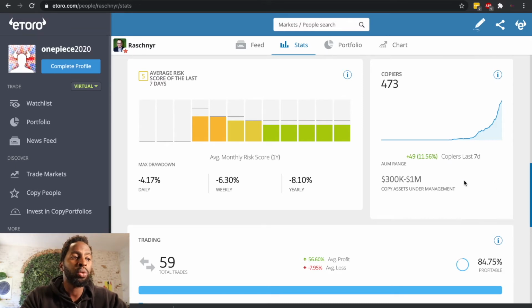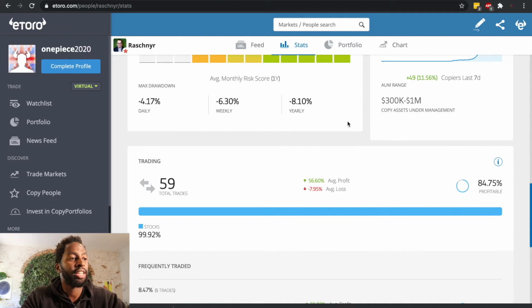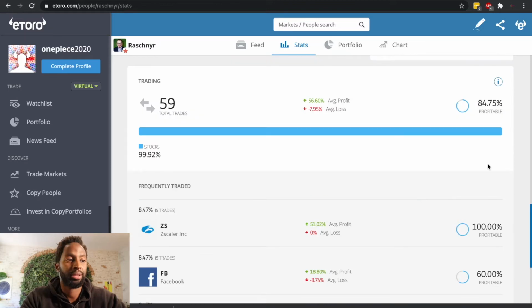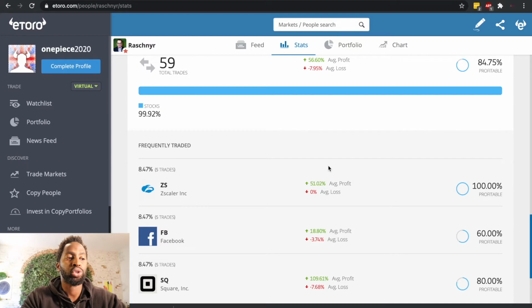One of the things that I like to look at the most is the trading section, where you can see that he traded 559 trades and 99.9% were in stock, and 84% of them are in profit. You can also see the stocks that he trades most: Zscaler, Facebook, Square, for example.